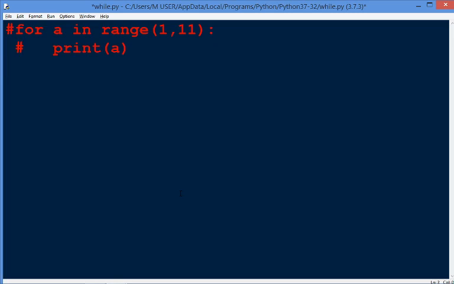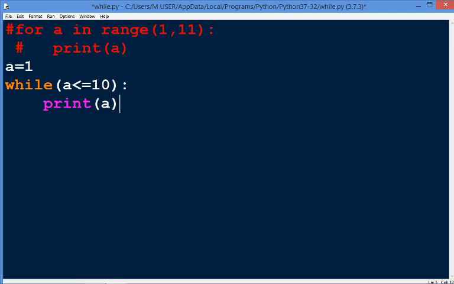For the while loop, we need to first initialize the value of a with 1 because we want to print the first value 1. Now we need to put a condition here, that is a less than or equal to 10, because we want to print numbers from 1 to 10. Therefore we need to put 10 here. Then we need to print the value of a. Now take a look at this syntax.